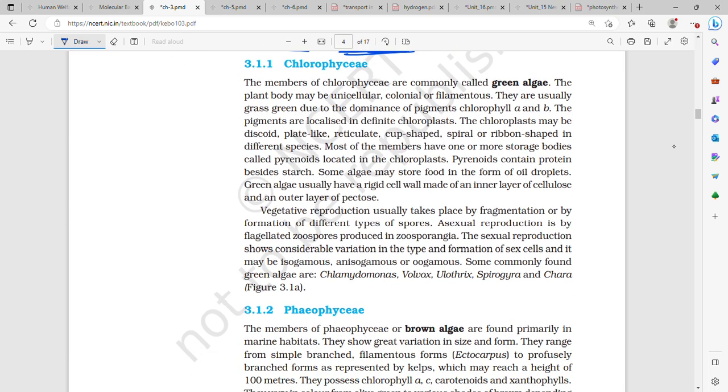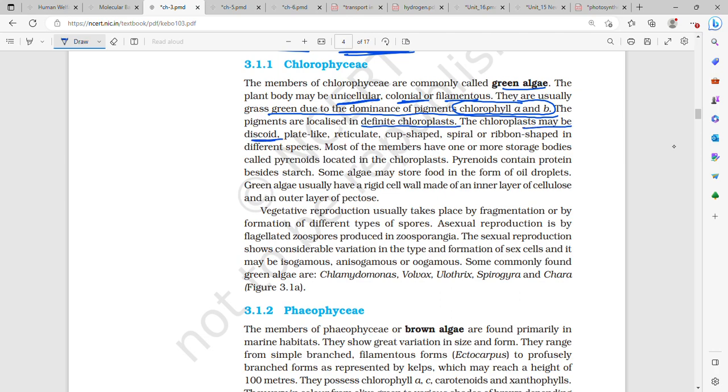The members of Chlorophyceae are called green algae. The main plant body of Chlorophyceae is unicellular, colonial, or filamentous, and they are usually grass green. Why? Because of the dominance of the pigments chlorophyll A and chlorophyll B, because of which they are largely green in color. The pigments are localized in definite chloroplasts. Chloroplasts may be discoid, plate-like, reticulate, cup-shaped, spiral, or ribbon-shaped in different species.